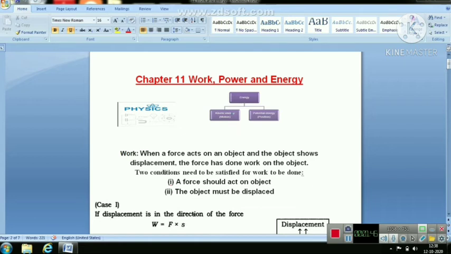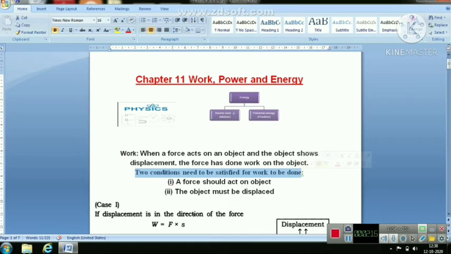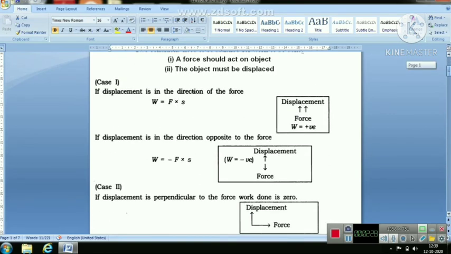Work and energy are both interconvertible. From this we can say that when a force acts on an object and the object shows displacement, the force has done work. Thus, work is done on the object. But in order to do work, there are two conditions. Which are these two conditions? Two conditions need to be satisfied for work to be done by the body.